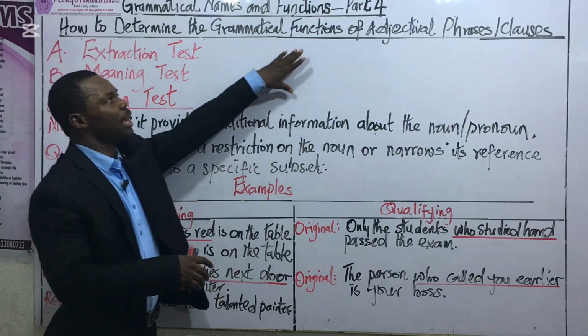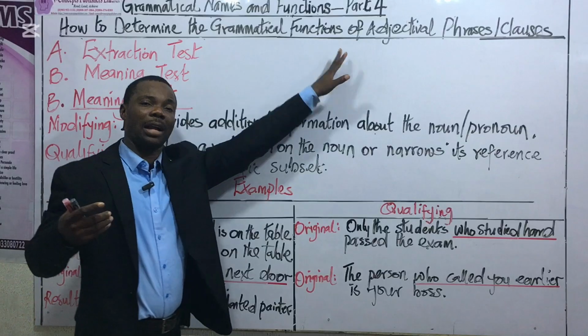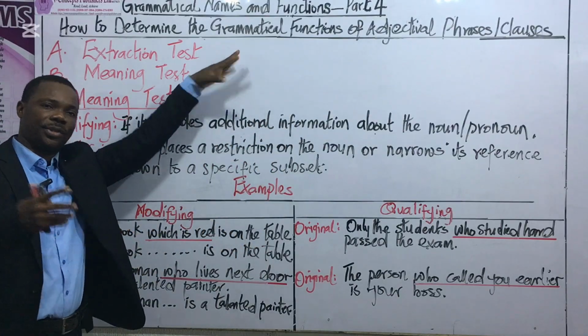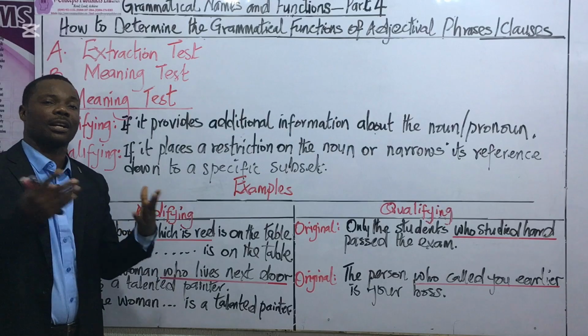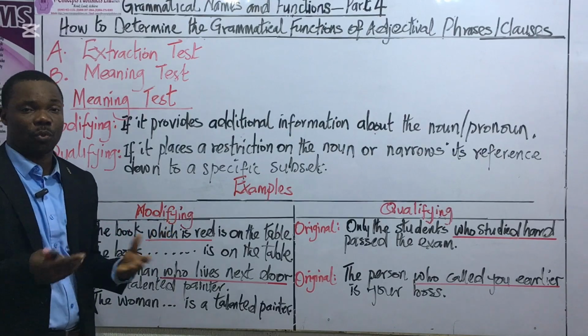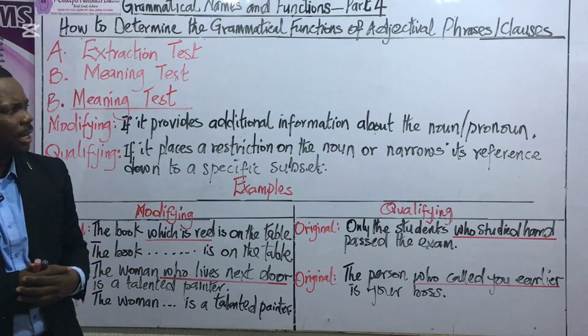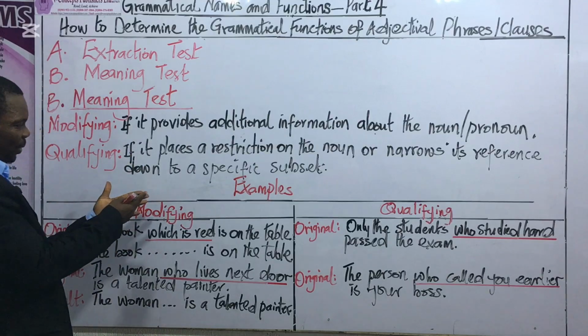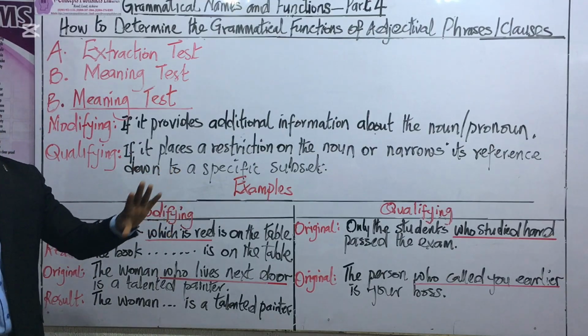So with that, we come to the end of this fourth episode and ultimately the final episode in our series on a simple way to identify the grammatical names and functions of expressions in WAEC and NECO comprehension passages. I do hope you grab something from this lesson and ultimately from the entire series.